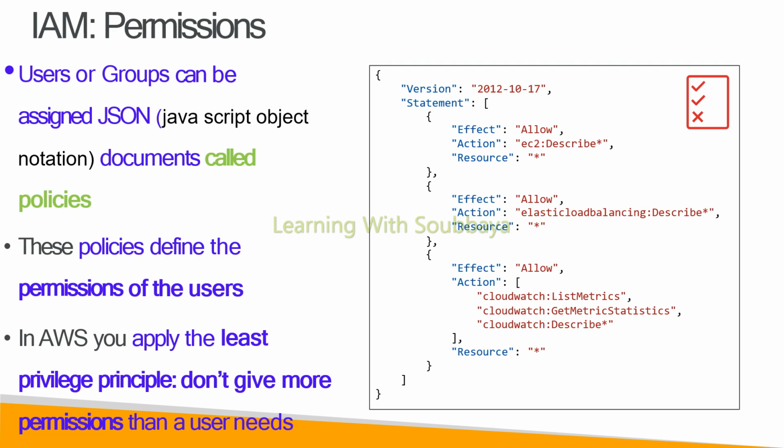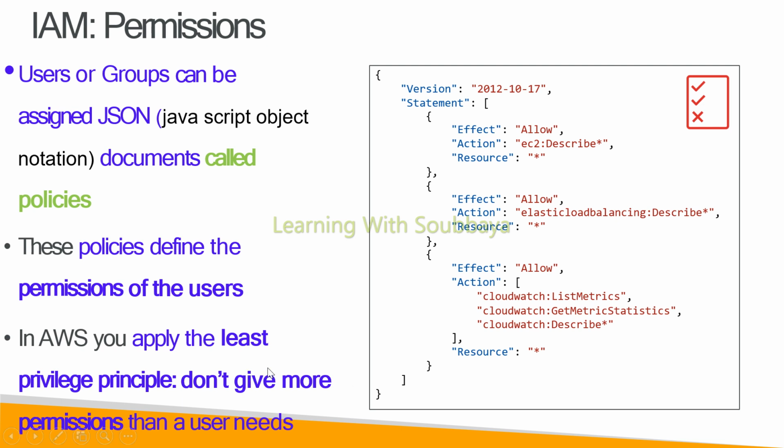So what is permission here? Permission is nothing but a policy we are applying for the users or groups. Users or groups can be assigned a JSON document called a policy. JSON is JavaScript Object Notation. It's nothing but a policy, and it consists of permissions for the users. When I say permission here, the users can be allowed or denied access to the resources.